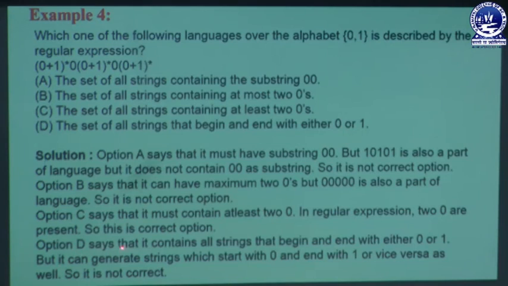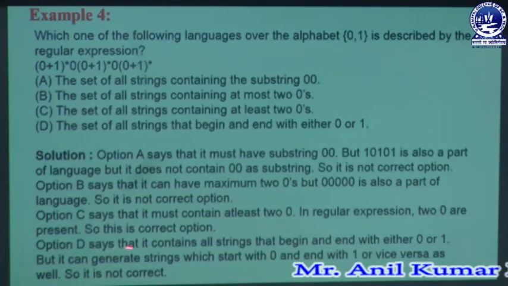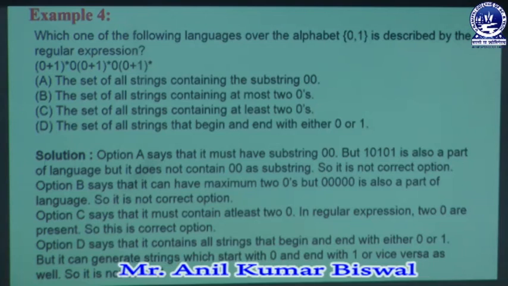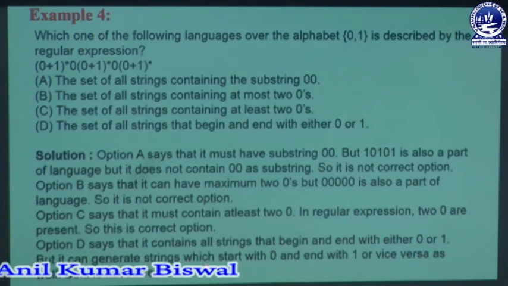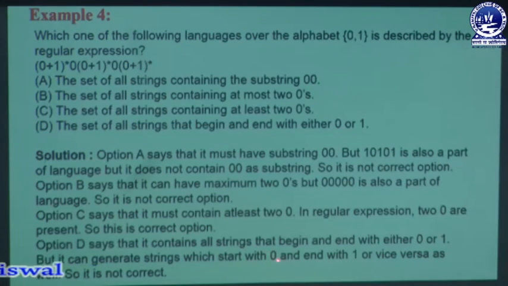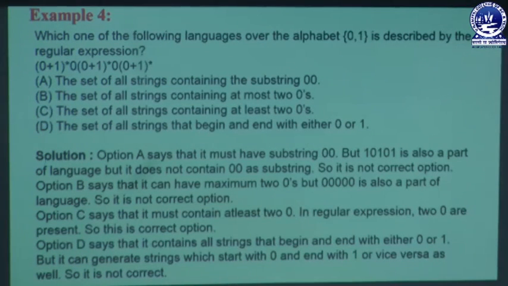Option D says that it contains all strings that begin and end with either 0 or 1. But the expression can generate strings which start with 0 and end with 1, or vice versa. So it is also an incorrect option. These are options which are not accepted by the user's formation.